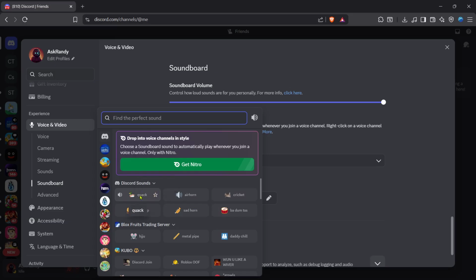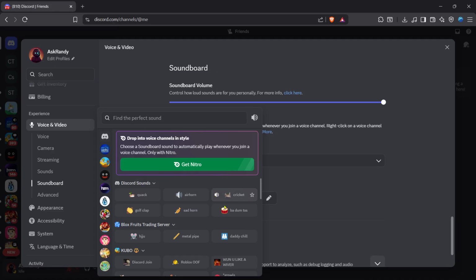Finally, click on a sound to play it. Once selected, Discord will play that sound effect through the soundboard feature. This is the part where you can test different sounds and figure out which ones fit the mood of your server or conversation. And that's it.